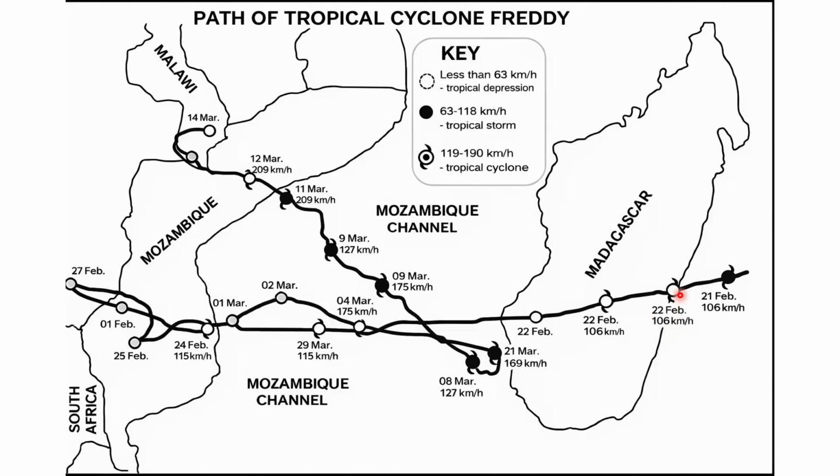After that, Freddy moved into the Mozambique Channel. The Mozambique Channel has very warm water. Because of this warm water, the cyclone gained energy again. It re-intensified, which means it became stronger again, and the wind speed increased once more. On the 24th of February, Freddy hit Mozambique for the first time. Heavy rain fell, strong winds occurred, and infrastructure was damaged. The Mozambique Channel often strengthens cyclones because of the warm ocean current, which supplies energy and moisture to the system.